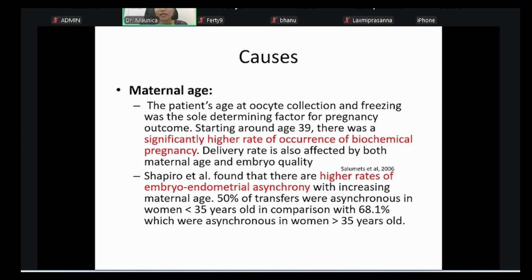Now, with lower quality embryos, there is a higher likelihood of not being able to implant. That's why we see that as maternal age advances into the higher age groups, we see a lower implantation rate. One study was conducted by Shapiro et al. They found higher rates of embryo endometrial asynchrony with increasing maternal age. 50% of the transfers were asynchronous in women of the lesser age group, that is less than 35. On the other hand, in the more than 35 years age group, the same embryo endometrial asynchrony was in a much higher percentage, almost 68%.